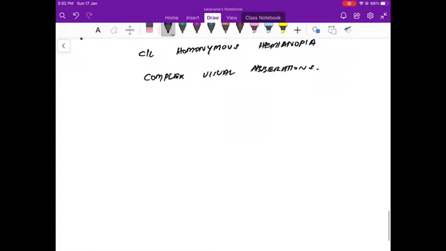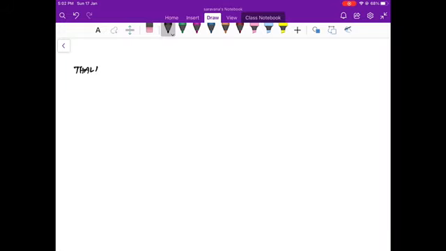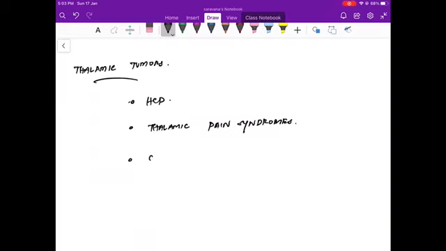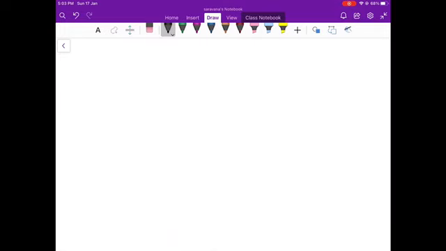Thalamic tumors usually present with hydrocephalus because they are very adjacent to the third ventricle, and also with thalamic pain syndromes and even some motor deficits. One of the speech abnormalities associated is confabulation. So all these are features of thalamic tumors.